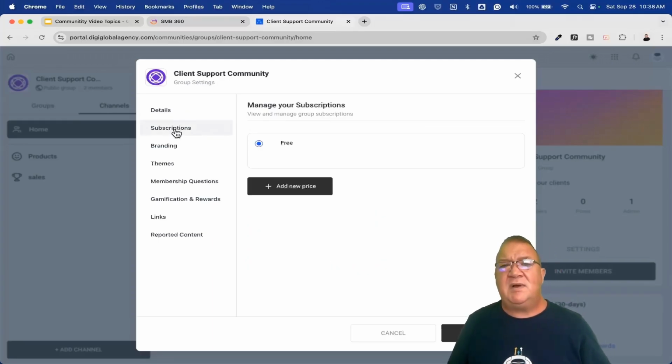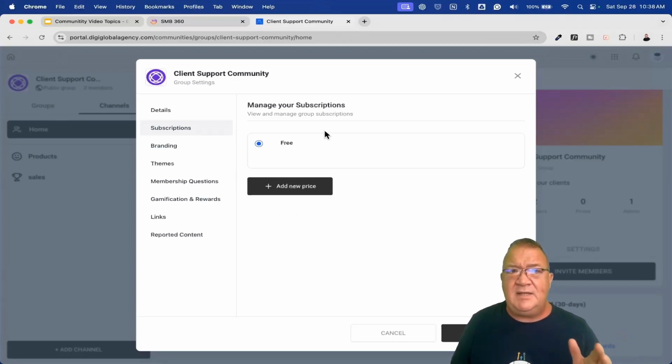Subscriptions. Here's the great thing about these new communities area. You can have communities that are free, and then you can also have communities that require payment to be a part of a particular group. So right now, I am going to go over the pricing structure here, but just in a different group. I'm going to leave this group free, which means if people can join my portal, they can join my community, and I'm going to show you how that works, and they can even join this group all without being charged